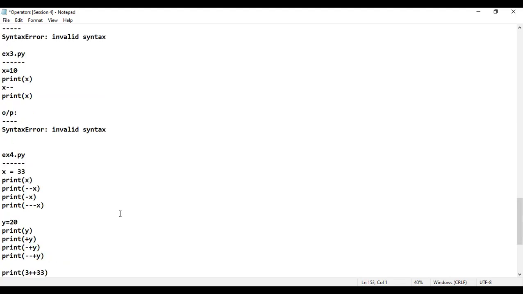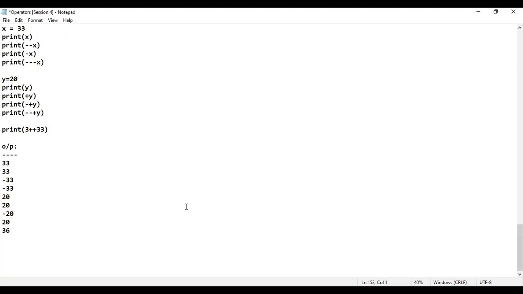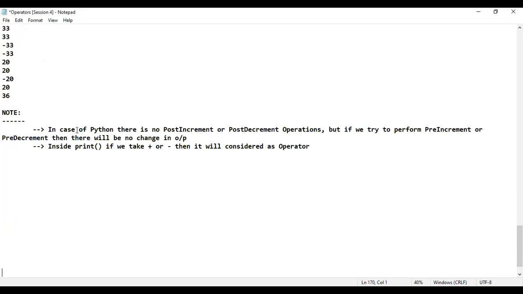Is that clear? Now I'm going to give you a note point. What kind of note point? That pre-increment, post-increment, all those concepts are not there in Python. In Python, there is no post-increment or pre-increment operation. If you try to perform pre-increment or pre-decrement, there is no change in the output.